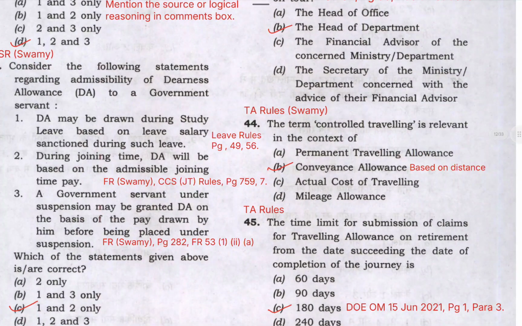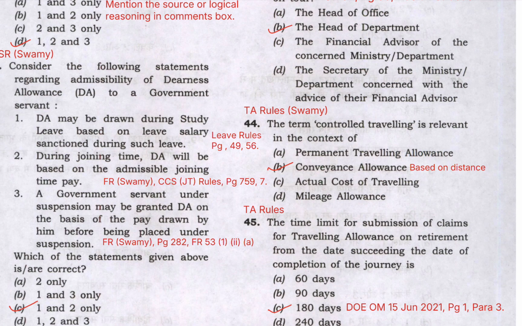Question number 44. The term controlled traveling is relevant in context of which of the following? So this is not a direct question. If you will go through definition of all these terms in TA rules handbook of Swami, you will find that conveyance allowance is the best fit because it is based on distance. It is drawn throughout the year, but still some control is there that slabs of kilometers have been given that if the traveling is from 100 to 200 kilometers, such a fixed amount of conveyance allowance will be given. If traveling is between the range of 200 to 400 kilometers, some more amount will be given, and like that.